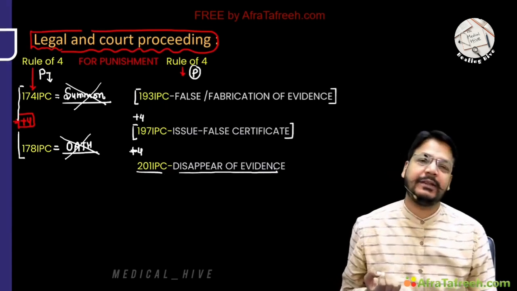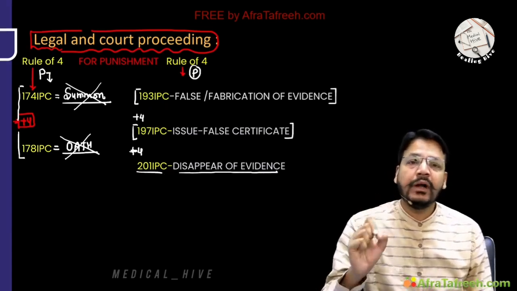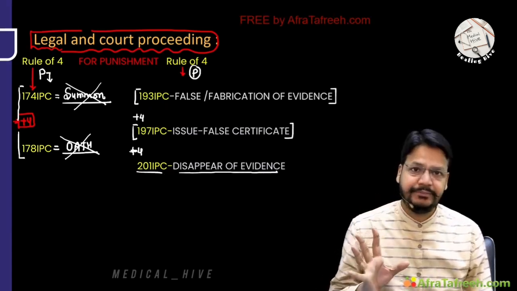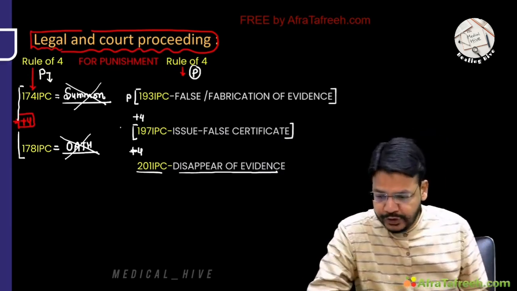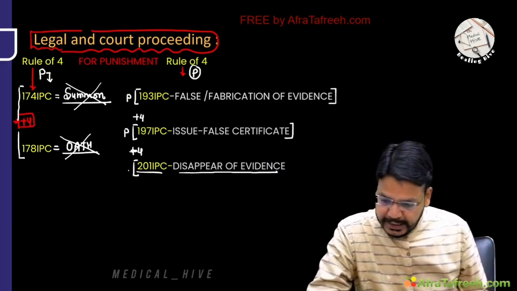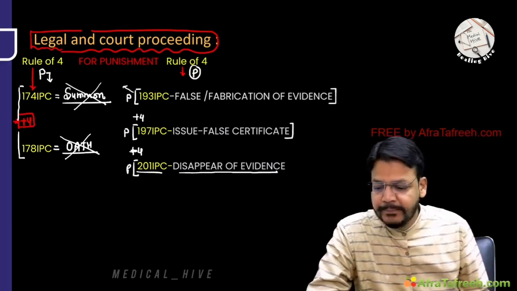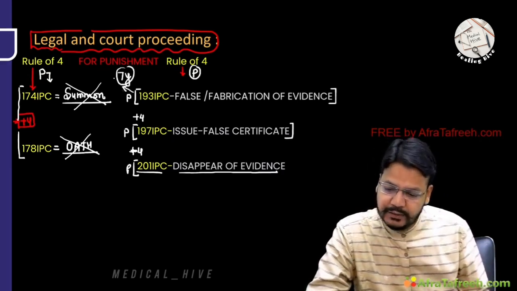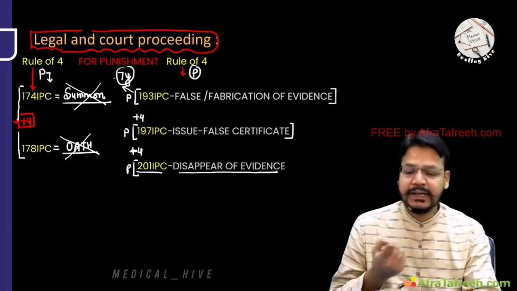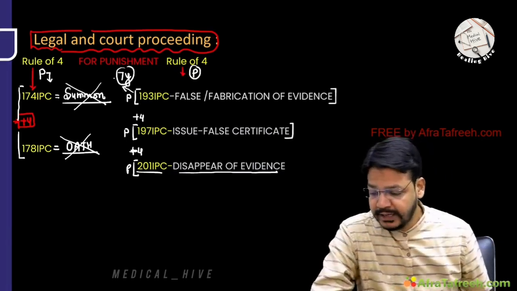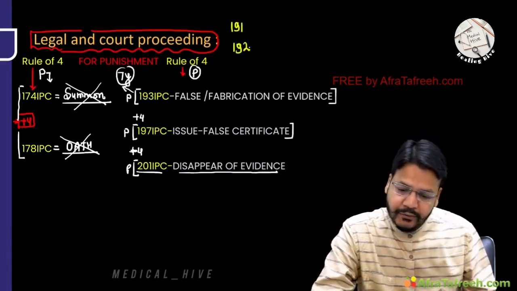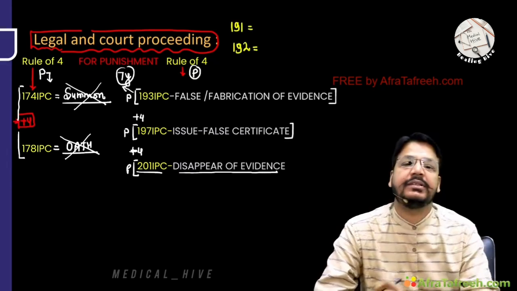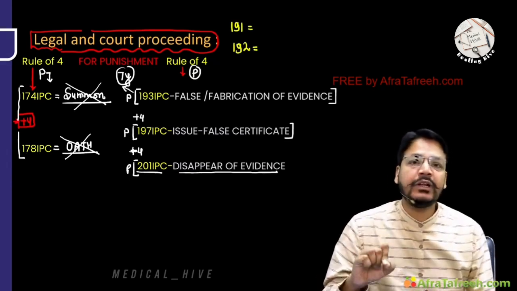Let us discuss in a little more detail. One is false or fabricating evidence. All three are punishments. Punishment, punishment, and punishment. Here 193 punishment can be 7 years. Okay, now let us discuss in a little more detail. We have discussed 193. So here I am writing down 191 and 192 IPC. What is this? I told you the punishment for false or fabricating.